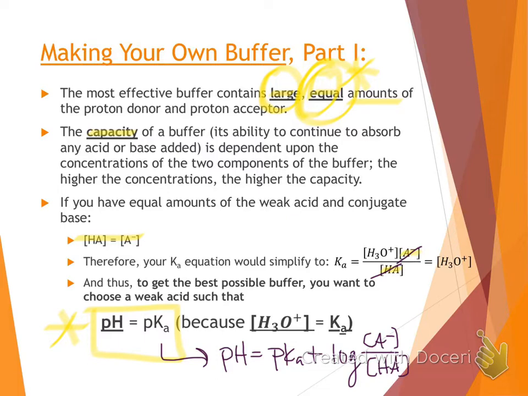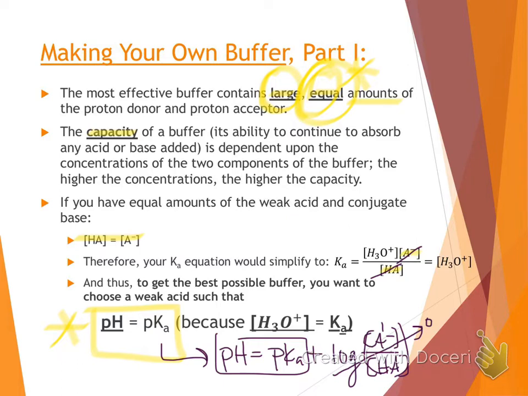Well, again, if our base and acid concentrations are equal, this ratio is equal to 1, and the log of 1 is equal to 0. So we still end up with pH equals pKa.